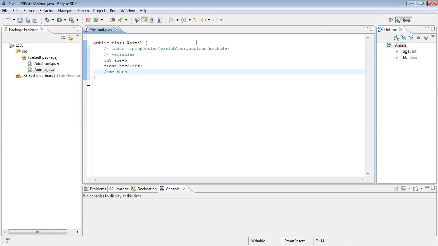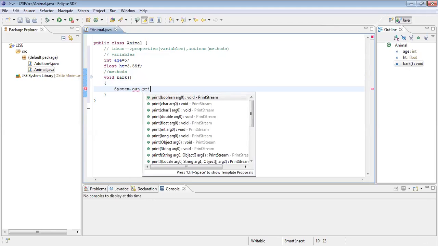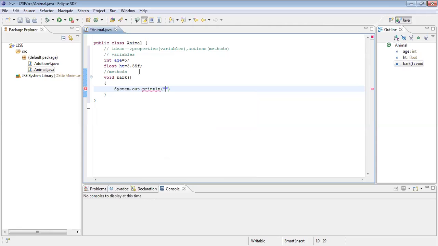Other than this, this is for those who already had methods in the past. So what are the methods? Dog can bark. Methods you write like this. I will explain about this void while discussing public static void main. I will discuss that void and all those things, static, non-static, everything. Don't worry. At the appropriate time, I will discuss appropriate things. So System.out.print. I will analyze this also in this class itself. Println or print you can write. Go with the println option. Dog barks.